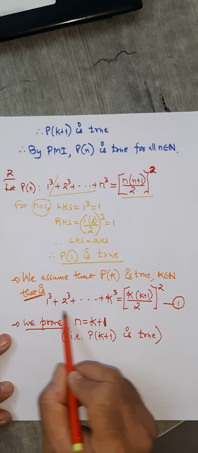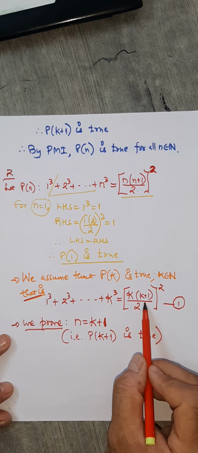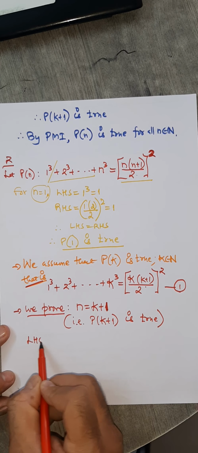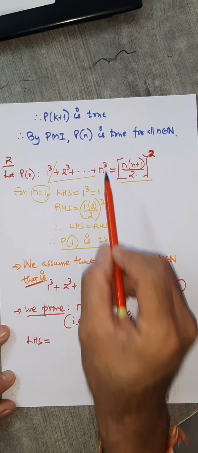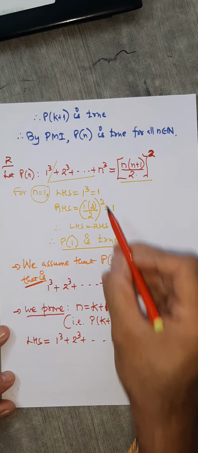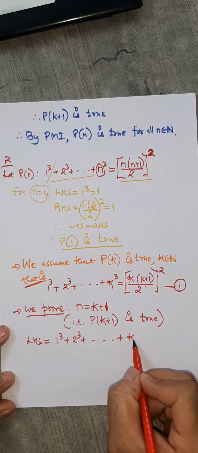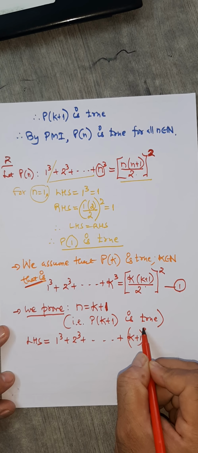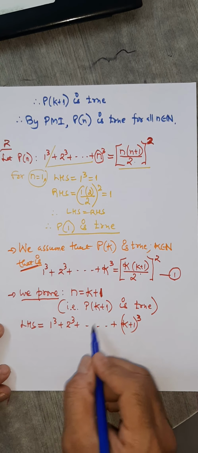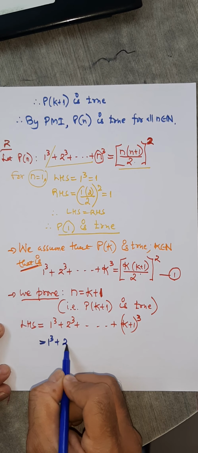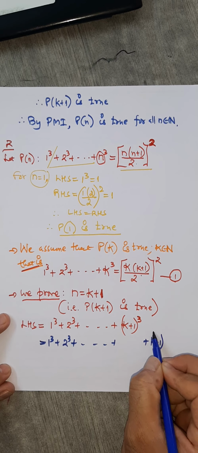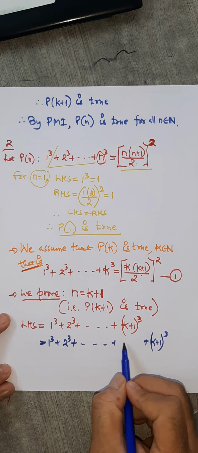This was your assumption, remember. This is not something you have derived. That's why I wrote it directly. But here you are going to prove. So always from where do we start? LHS. So what do we do? Here I'll write K plus 1 instead of N: 1 cube plus 2 cube up to, in place of N, K plus 1, so K plus 1 the whole cube. As we did in the previous 2 examples, we always write the previous term. 1 cube, 2 cube, last term is K plus 1 the whole cube. What's the previous term? That is K cube.